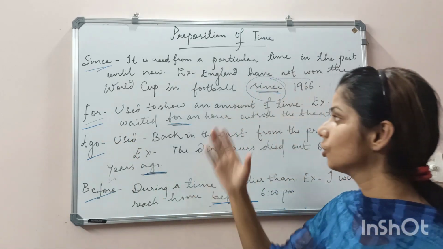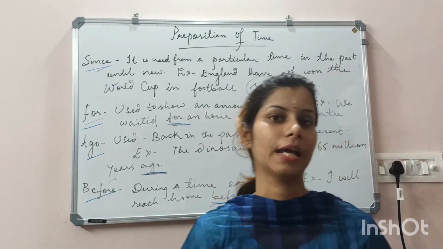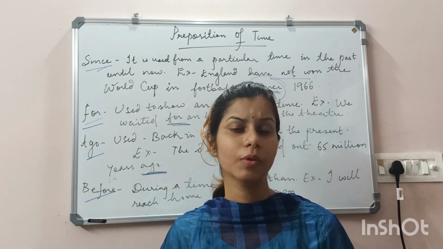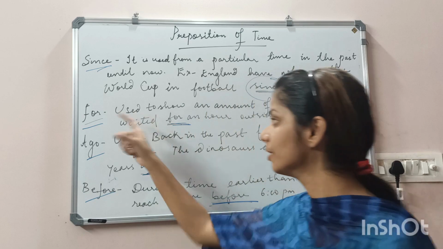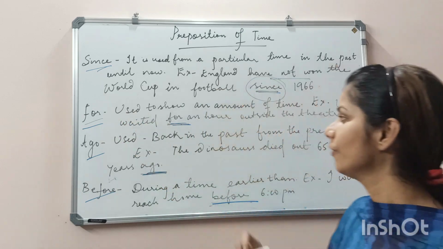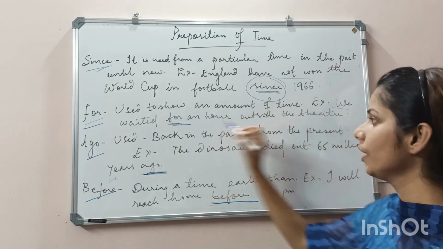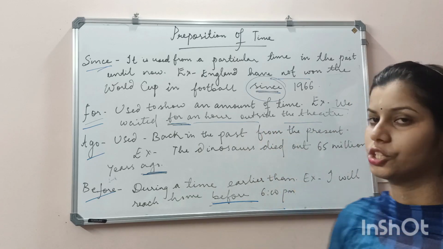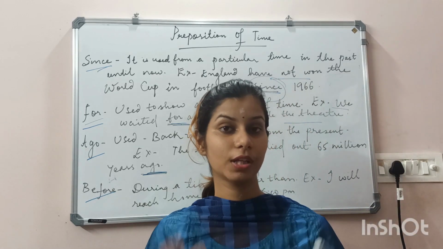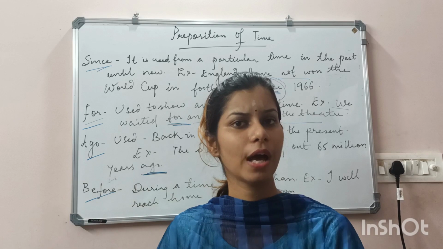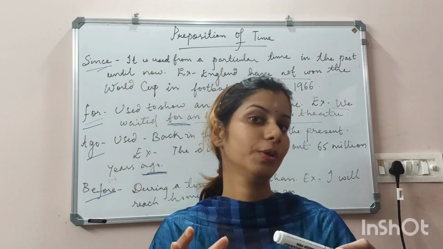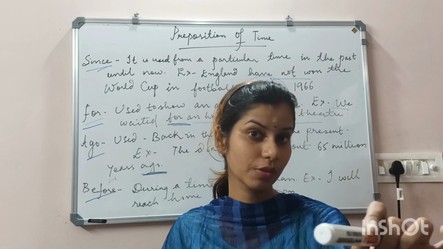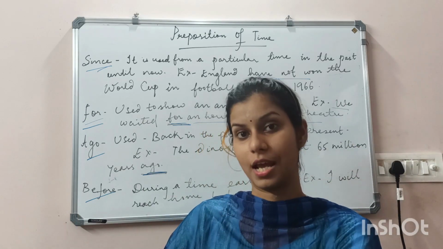Next is for. For we use to show an amount of time. That means for that particular time, for that moment till it has continued, there we use the preposition for. For example, if I say, we waited for an hour outside the theatre for you. That means for that particular moment till you had not arrived, till that moment we waited for you. So there we will be using for. Remember, we use for with an amount of time.